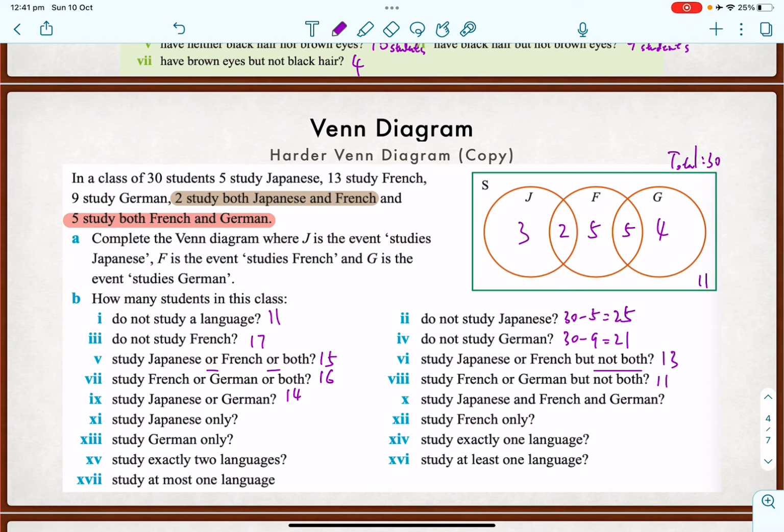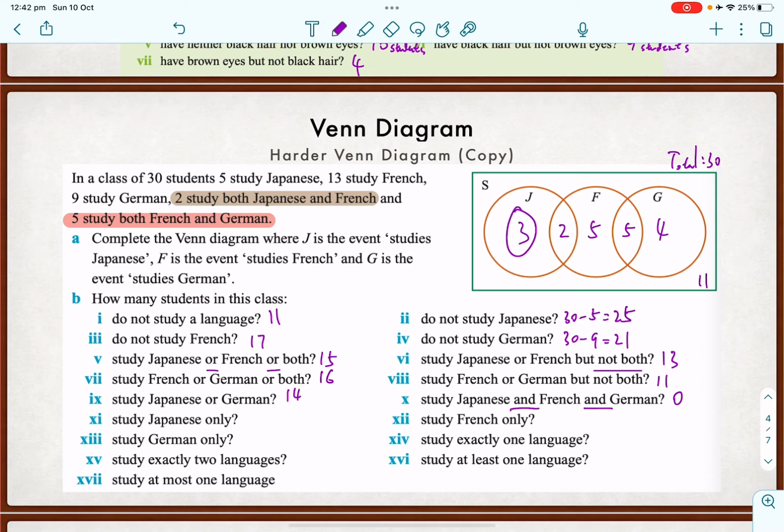Study Japanese and French and German. This one is really tricky because it needs to meet all 3 criteria. There's no overlap between Japanese, French, or German, so it will be 0. So no one did all 3 languages here. Okay. The next one, study Japanese only.